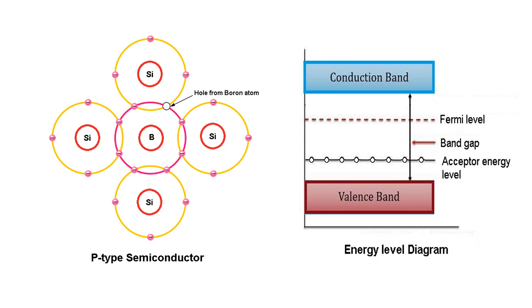This process continues and the holes move about in random manner due to thermal effects. The energy level lies in the forbidden energy gap, slightly above the valence band. This energy level is called acceptor energy level. Electrons from the valence band can easily jump into the acceptor level by thermal agitation. In P-type semiconductors, holes are the majority charge carriers and free electrons are the minority charge carriers.